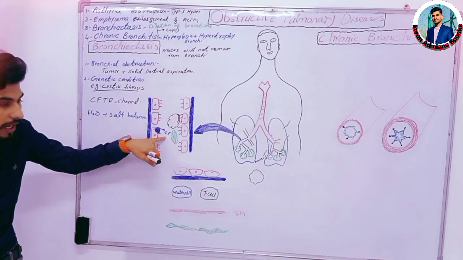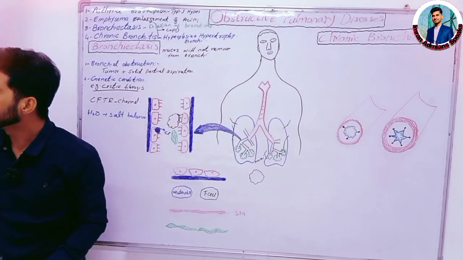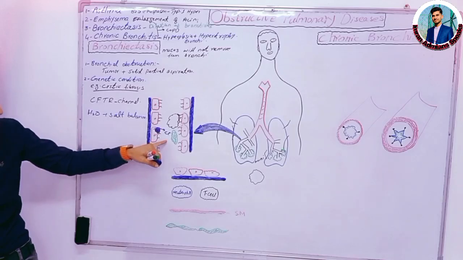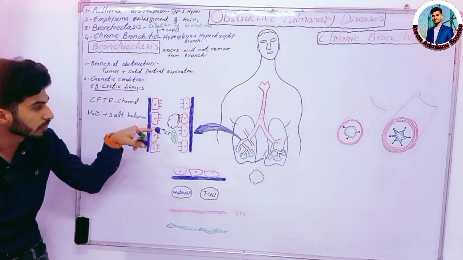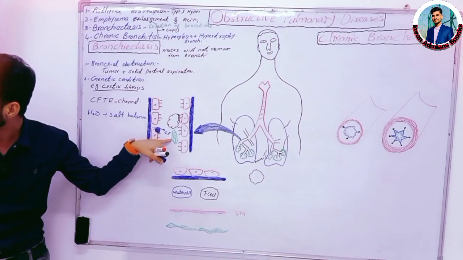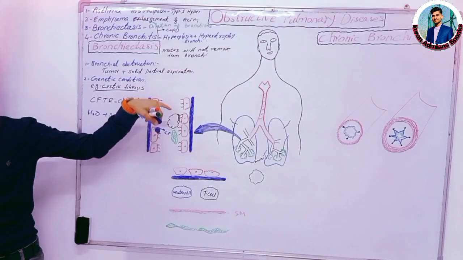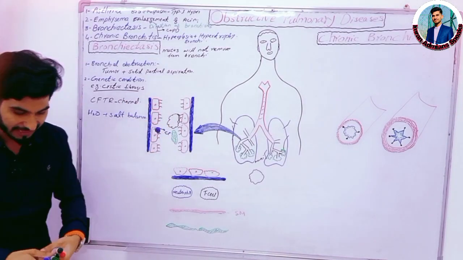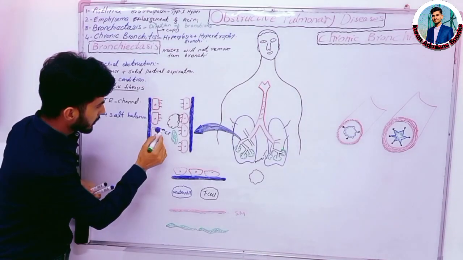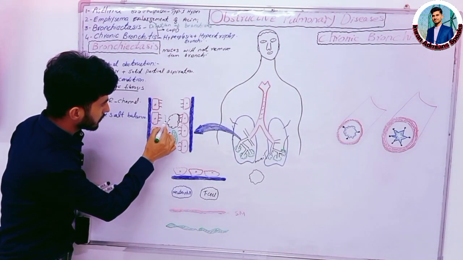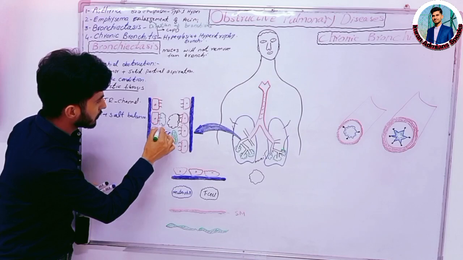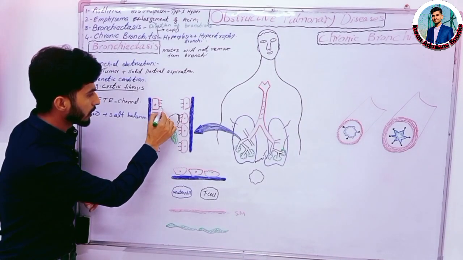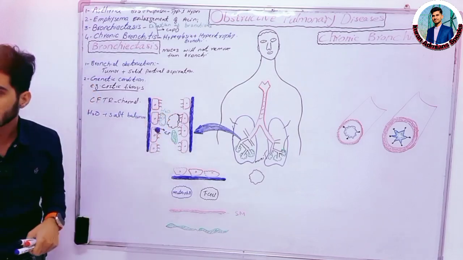Okay, and when the chloride ion moves into the lumen, then due to simple diffusion, meaning osmosis, with the help of osmosis, water will also move to the lumen. In this way, the mucus present in the lumen will become watery mucus.